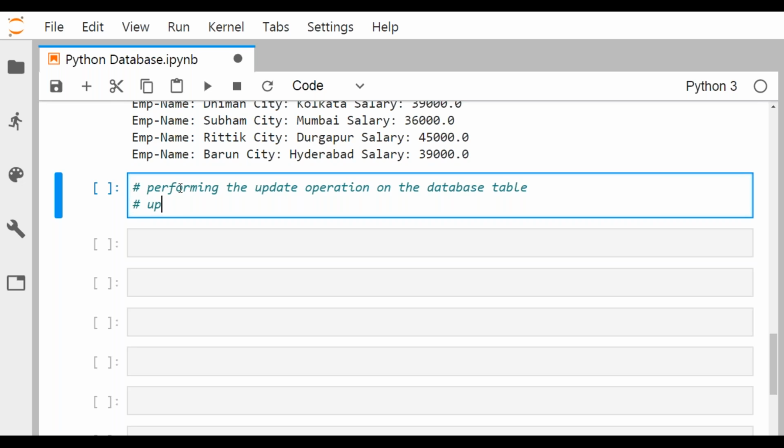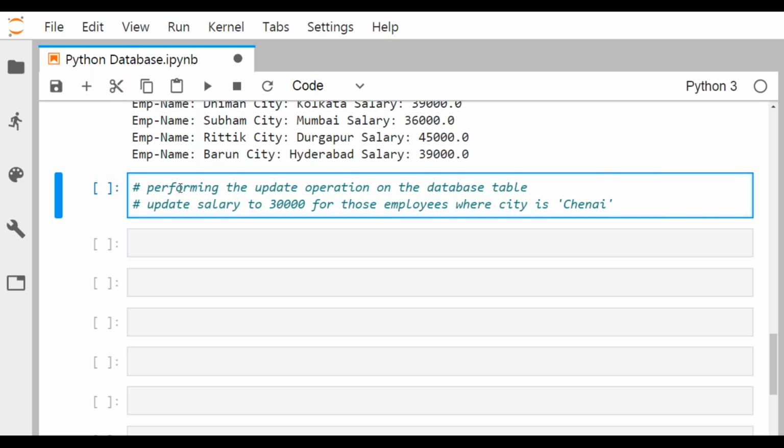That is update salary to 30,000 for those employees where city is Chennai.